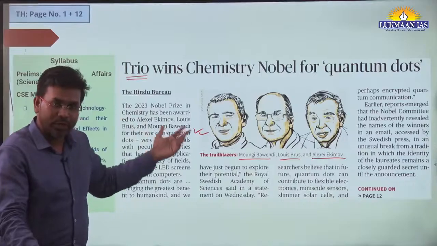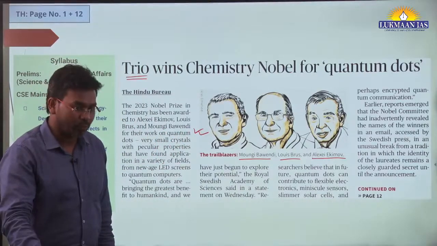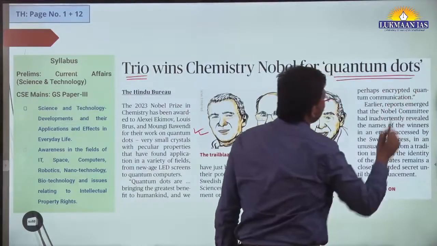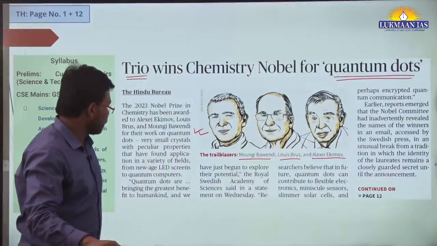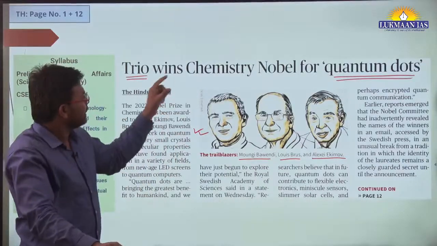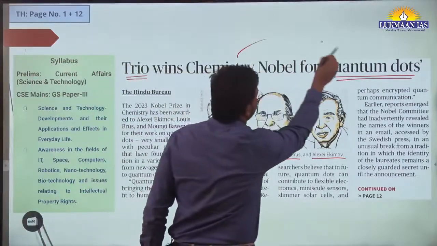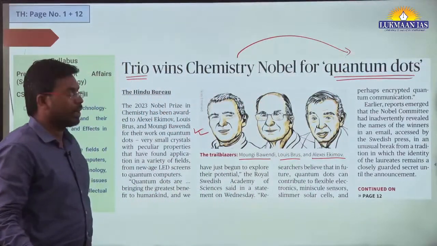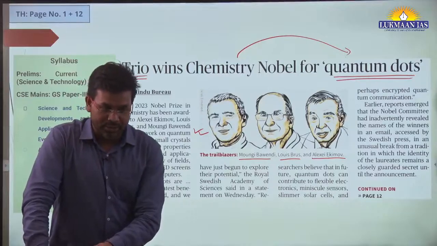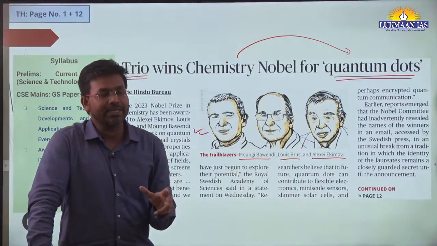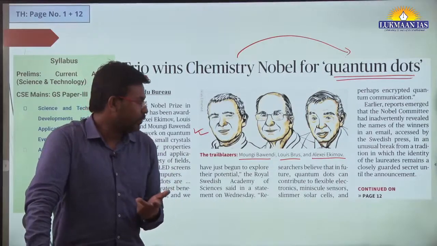They have been awarded the Nobel Prize in Chemistry for their work in quantum dots, okay. So it is important that you should at least understand that the Nobel Prize in Chemistry has been awarded to 3 people for their work in quantum dots. Now we need to understand what quantum dots are, okay. This is important. Then we need to understand what significance quantum dots hold for the future.